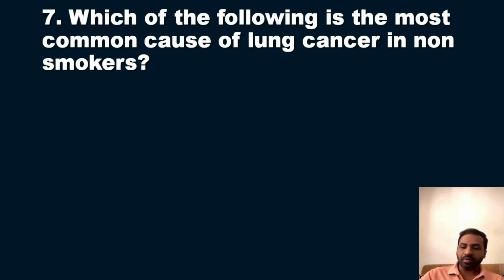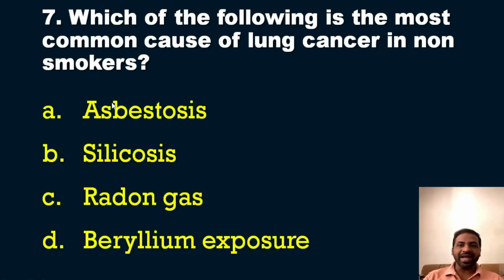So that is a question for you, and the options are: the first one is asbestosis, the second is silicosis, the third is radon gas, and the final option is beryllium exposure. All these are occupational hazards, occupational lung diseases, and among these, which can cause lung cancer in non-smokers? So what is the answer? Asbestosis, silicosis, radon gas, beryllium exposure.